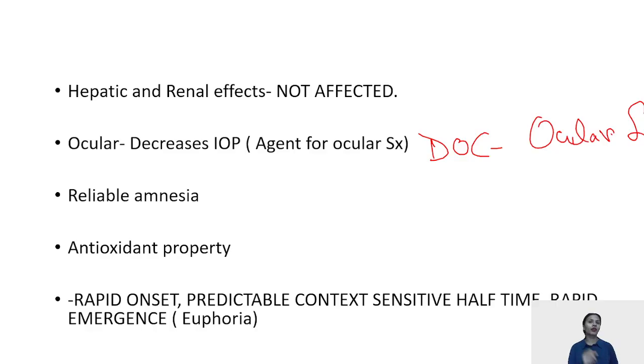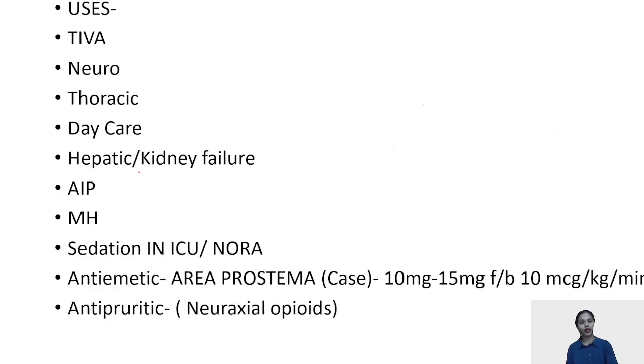It gives very good amnesia, and it has certain antioxidant properties also, which has been seen in certain trials, that it leads to free radical scavenging. I've already told you there's a rapid onset and rapid offset with euphoria.